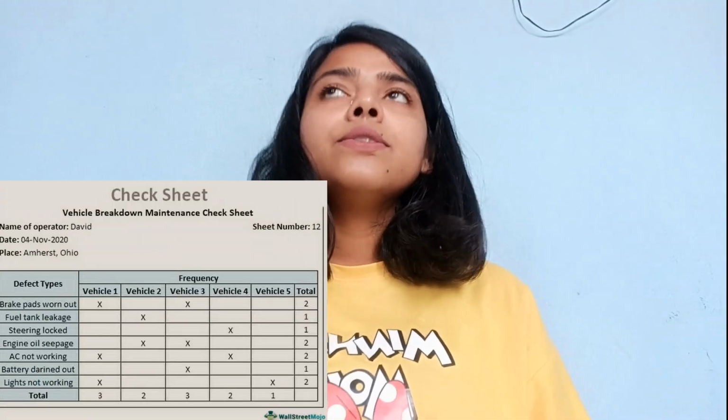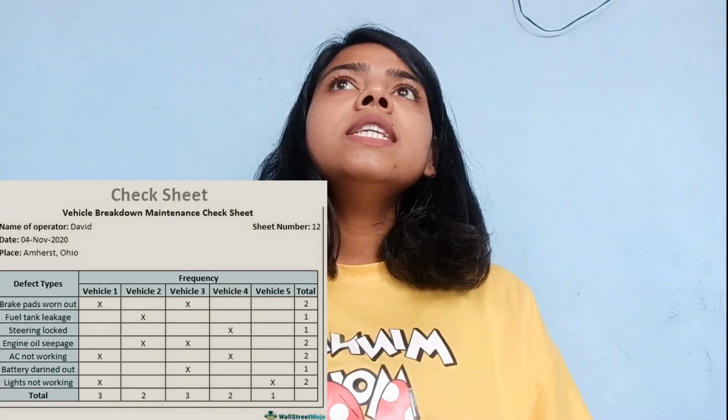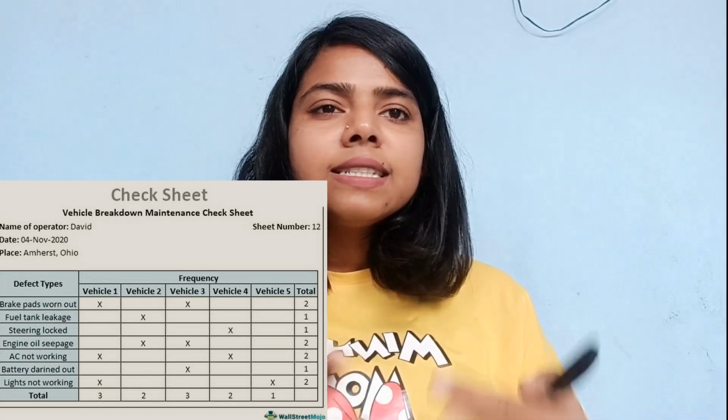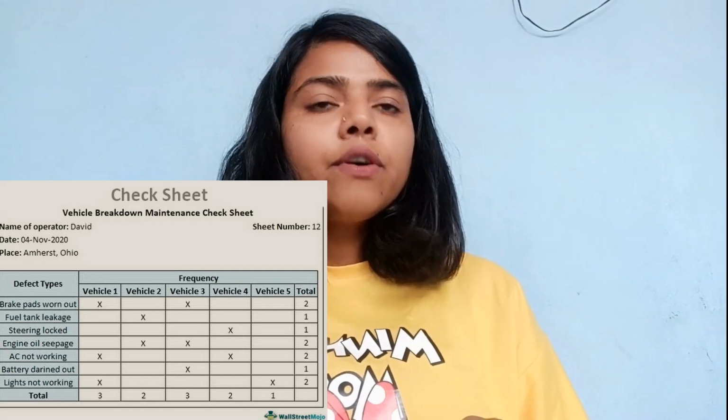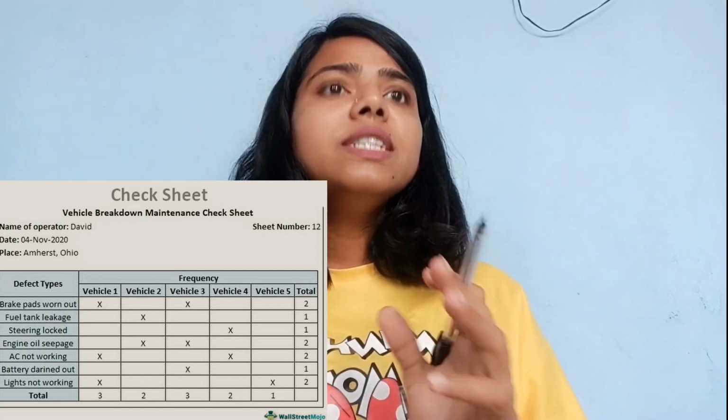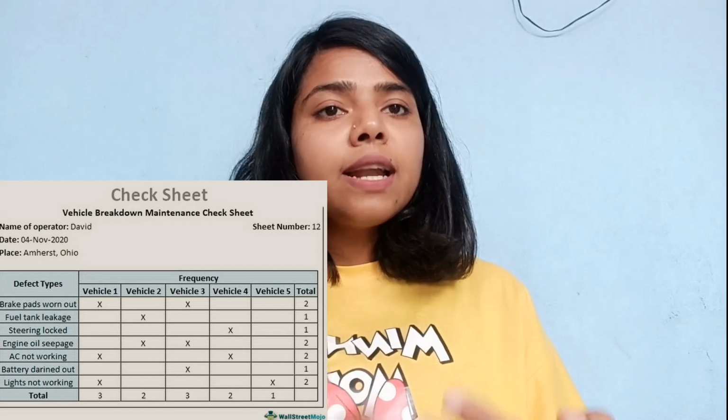The checklist, mainly the checklist or check sheet, we can say check sheet as well. This check sheet is a simple but standard format in which we mention the defects or the problems that we are facing, and the things that we need to cover. We mention them in a standard form, along with their type and their location.